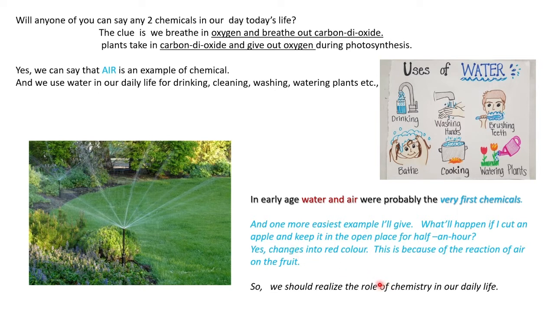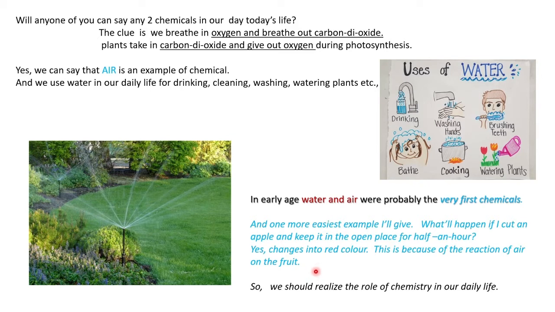In the same way, one more thing: the girls wear anklets on the foot. They change into black color, because anklets are made of the metal silver. This silver absorbs moisture and changes to black color.